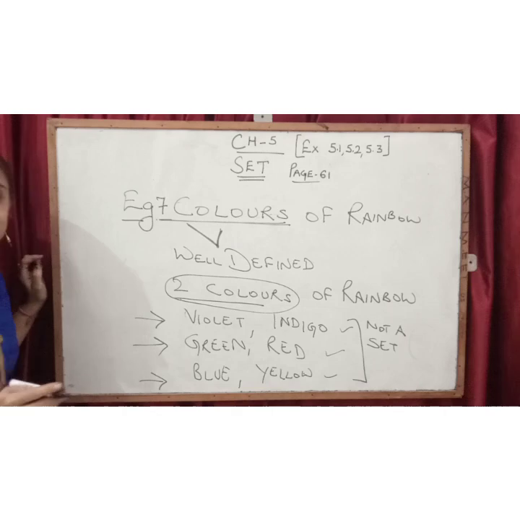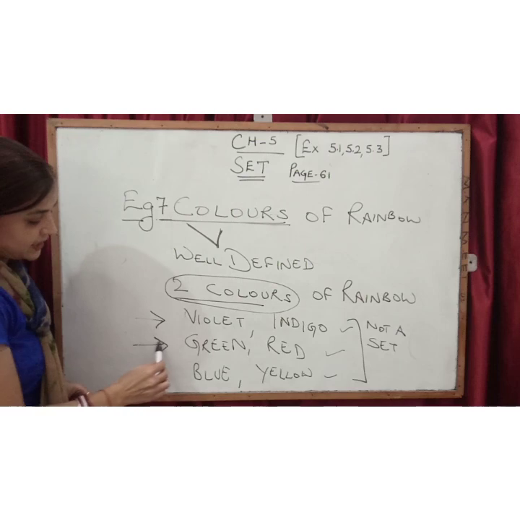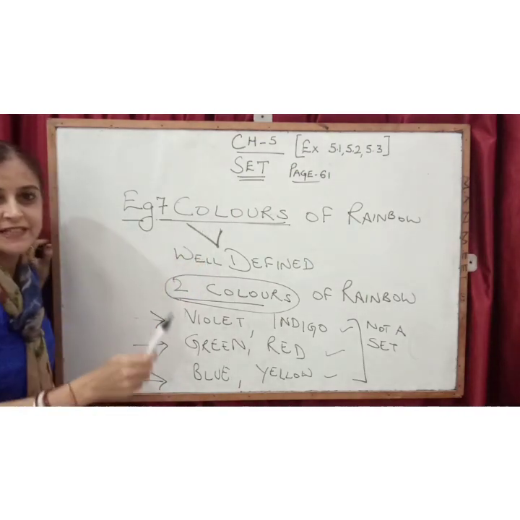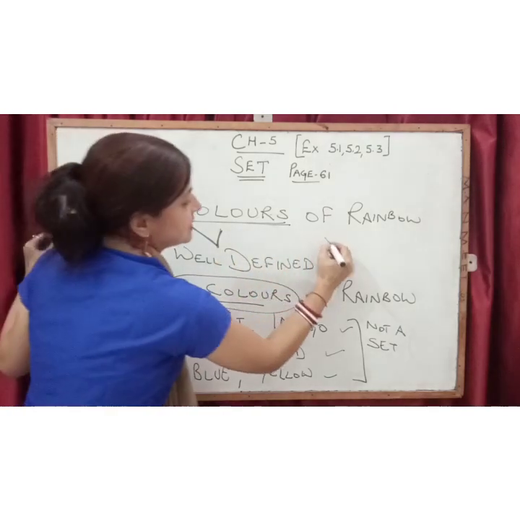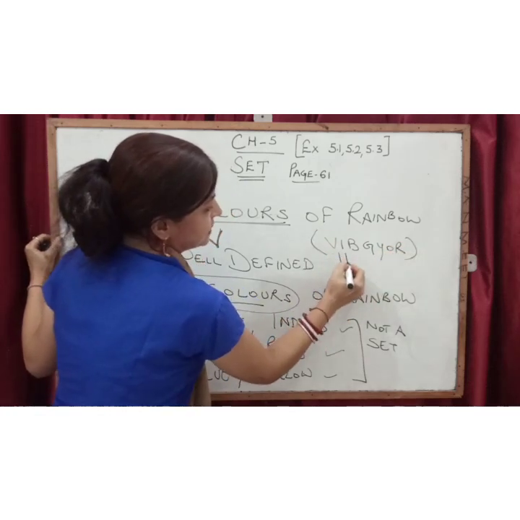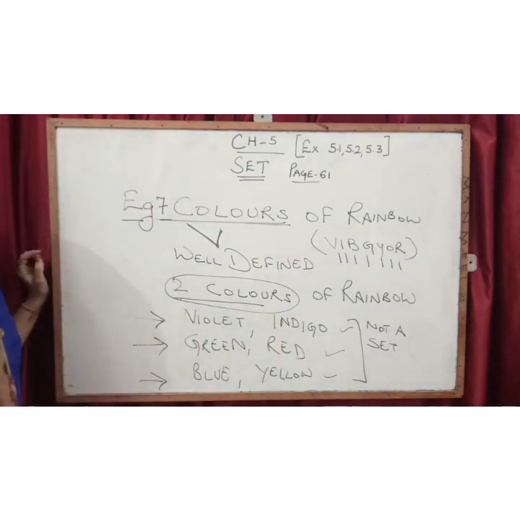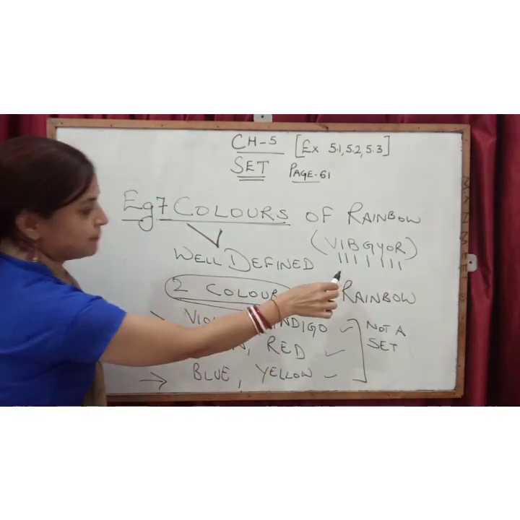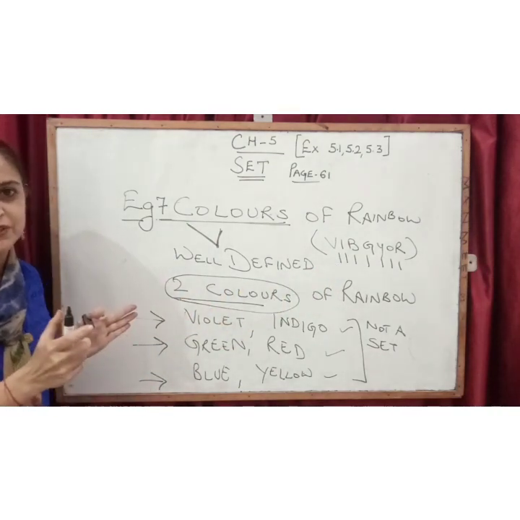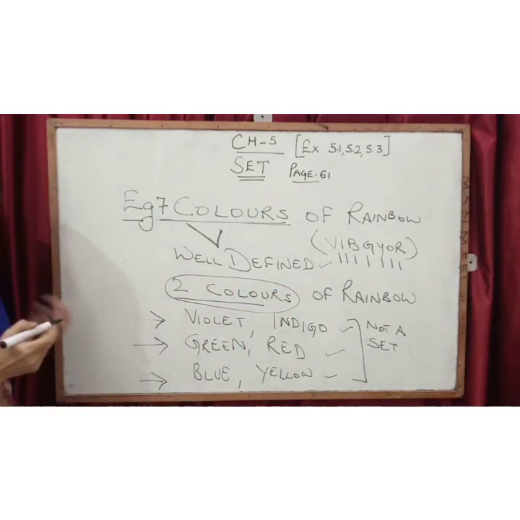But if I say, tell me the 7 colors of rainbow, every child, first child, second child and the third child, will give me the same answer. You remember this, VIBGYOR? They will say violet, indigo, blue, green, yellow, orange and red. Everyone will give me the same answer. So whenever we get the same answer, that question is well defined. We all are having the same concept. So the first point is they have to mention well defined in the definition.